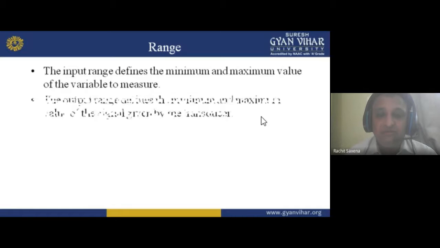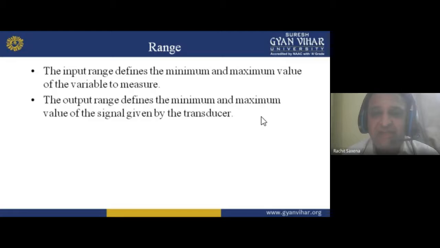Okay. Next, the output range defines the minimum and maximum value of the signal given by the transducer. Why am I talking about the transducer all the time? Because in instruments nowadays we are using transducers in a very wide range. Because now what we are doing is converting one form of energy to another form of energy.